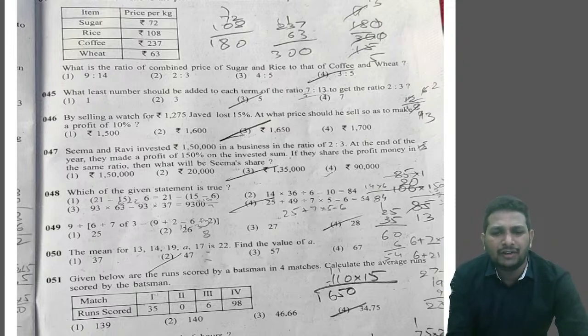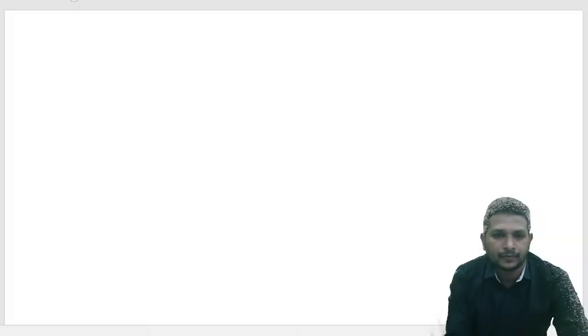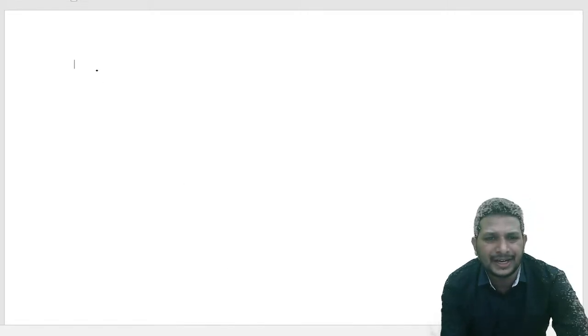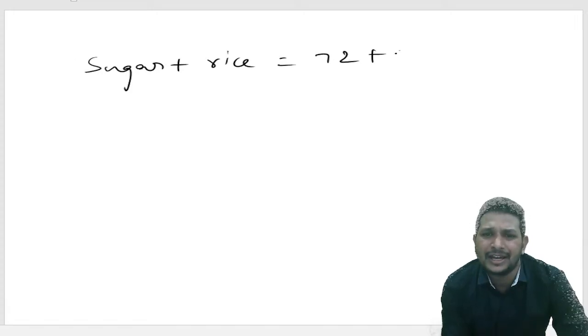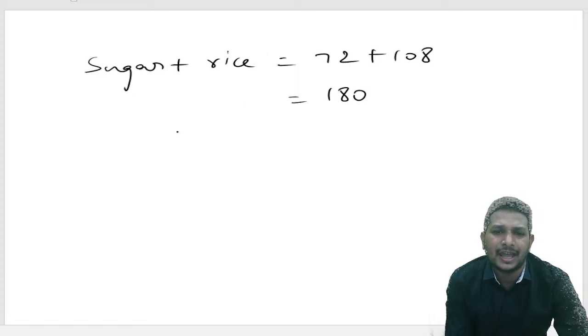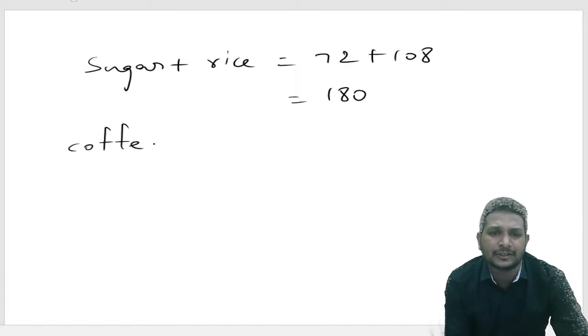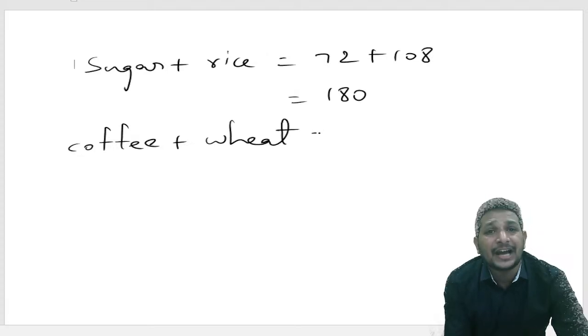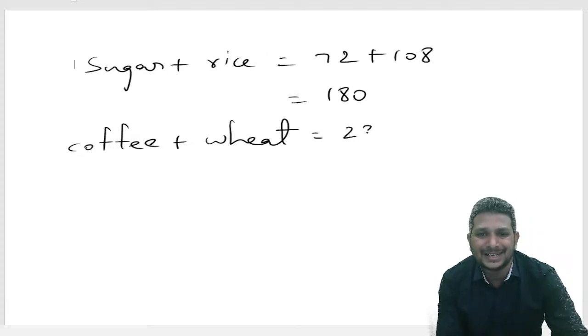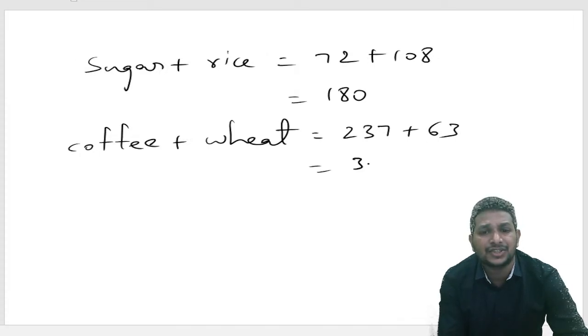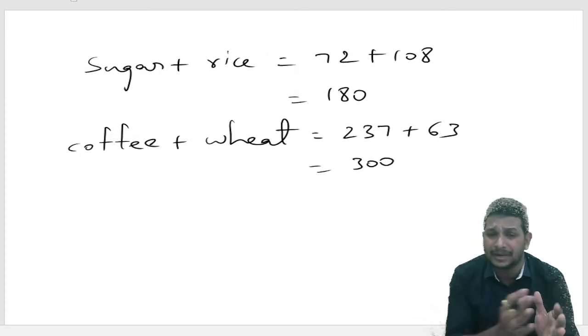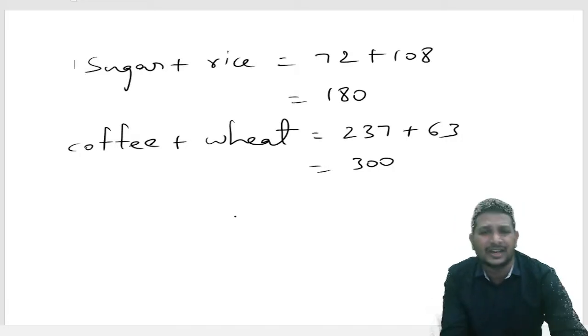So, ratio of combined price of sugar and rice. First we shall find the price of sugar and rice. Sugar plus rice: 72 they gave, and this is 108. Altogether 180. And coming to the other one, coffee and wheat. Combined price of coffee and wheat: 37 plus 63. That's nothing but 300. They're asking to find the ratio of combined price of sugar and rice to that of coffee and wheat.